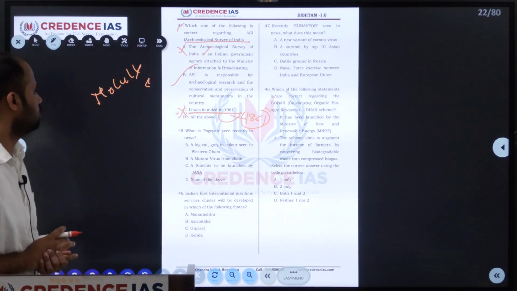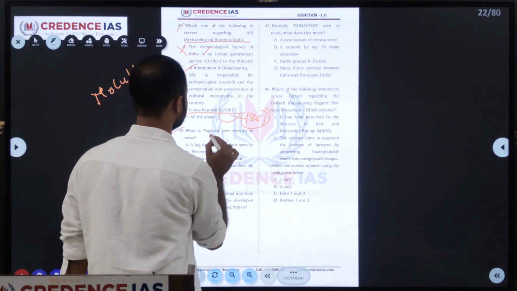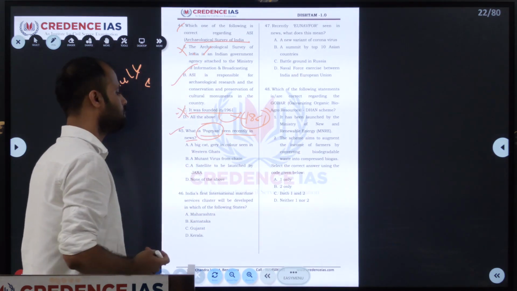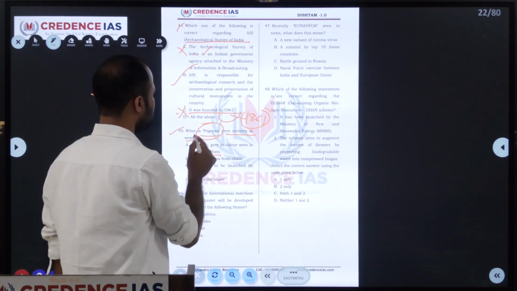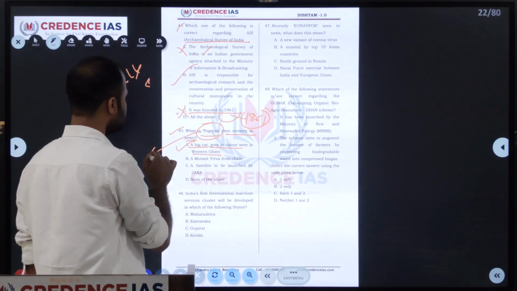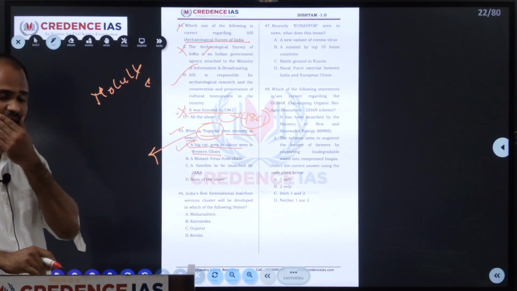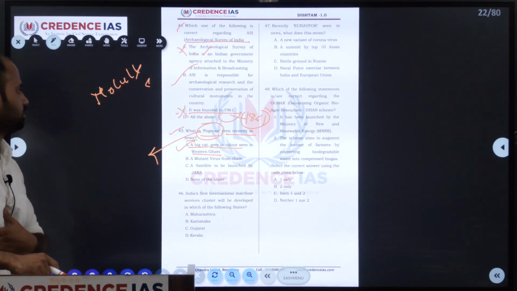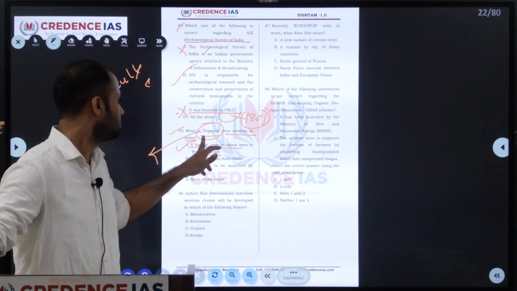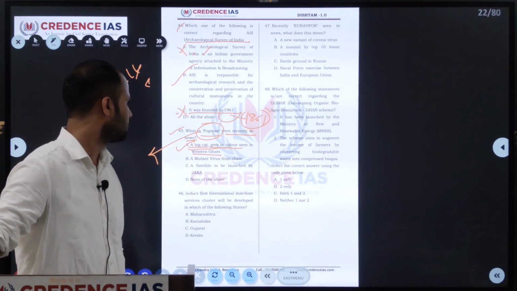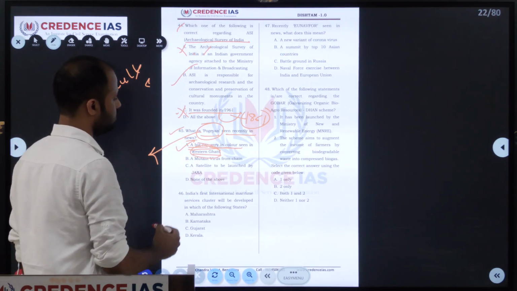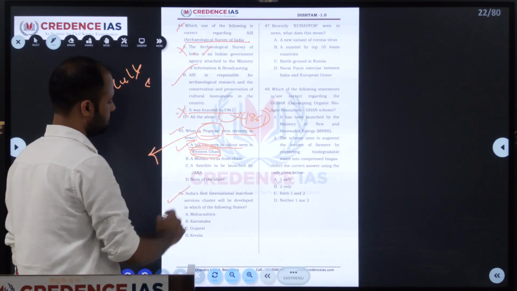Okay, next we'll move to the 45th question. What is the Pongyang seen recently? The Pongyang is a name given by the tribal people who live in the Western Ghats. They have seen a big cat which is grey in color. But nobody has captured it; we don't have an image or picture of this big cat. We are in pursuit of getting a photograph of this big cat, which can be seen in the Western Ghats. Next we'll move on to the next question.